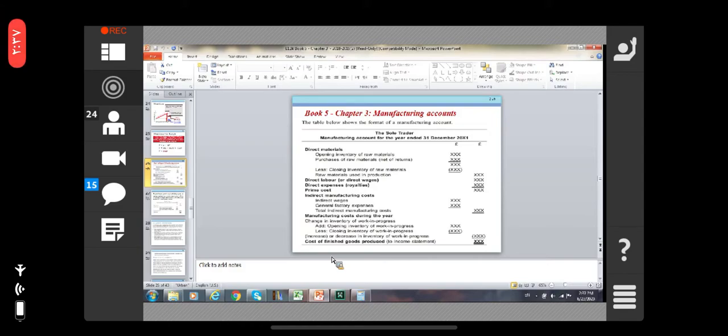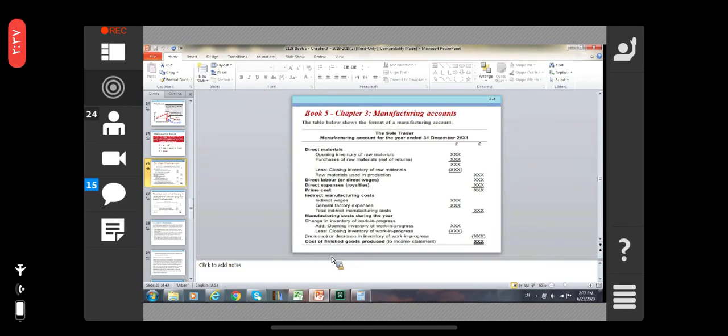We will add opening inventory plus purchase of raw materials. Whatever is the total, we will deduct from this total the closing inventory of raw materials. Then we will find the raw material used in the production. Right? Do you understand it?